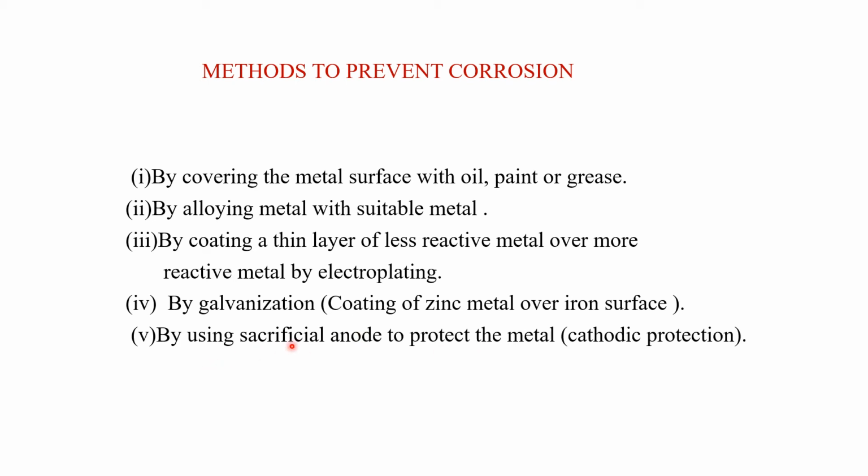So that's why it is called a sacrificial anode. Which is the anode here? The magnesium and zinc metal act as anode, and this is generally used in those places which are very prone to corrosion. For example, ships, underwater and underground tanks are very susceptible to corrosion. So in that case we use this kind of method. Among all these methods, this is the most advanced and most effective method of corrosion control.